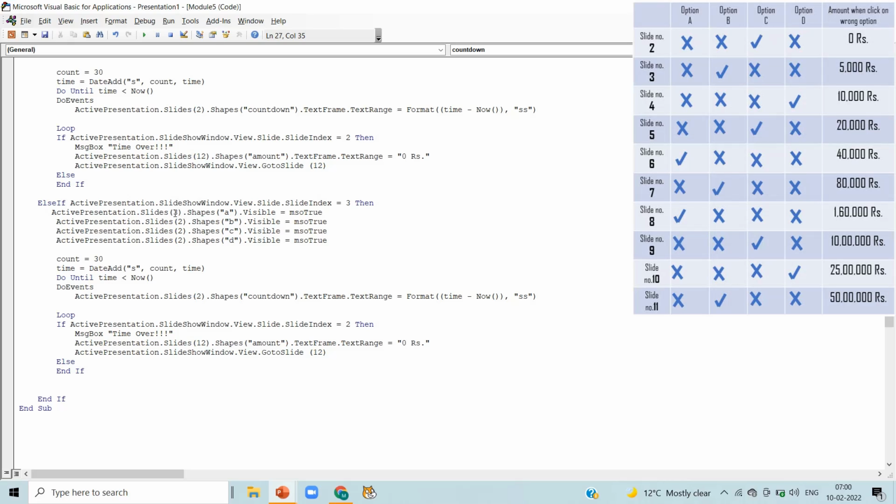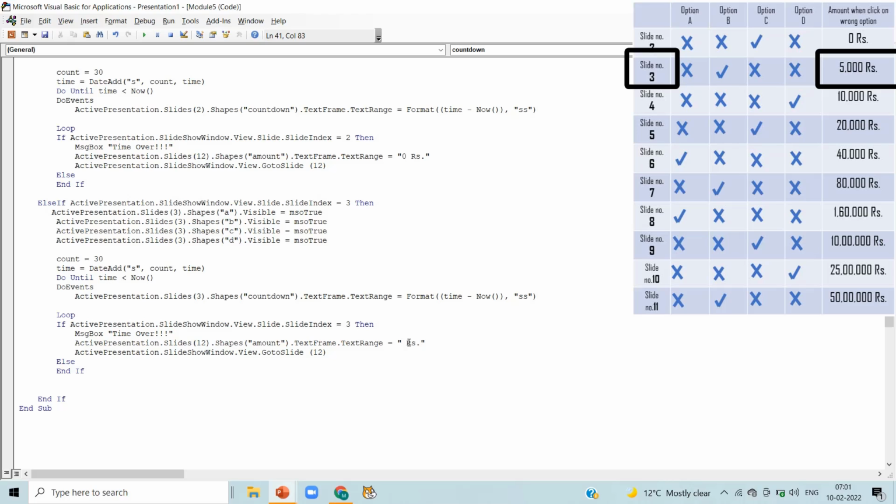We are going to write code for only slide number 2 and rest simply copy, paste and alter according to slide number. Okay, write your slide number here. That is slide number 3. In every line, do this patiently because a single mistake can lead you to an error.